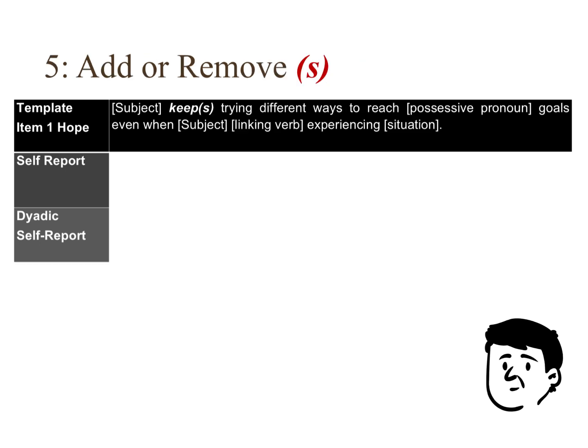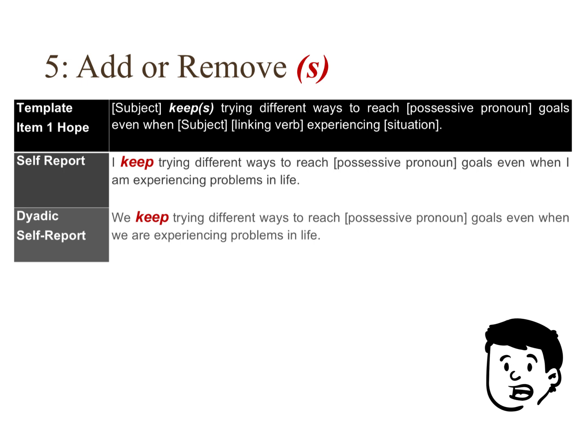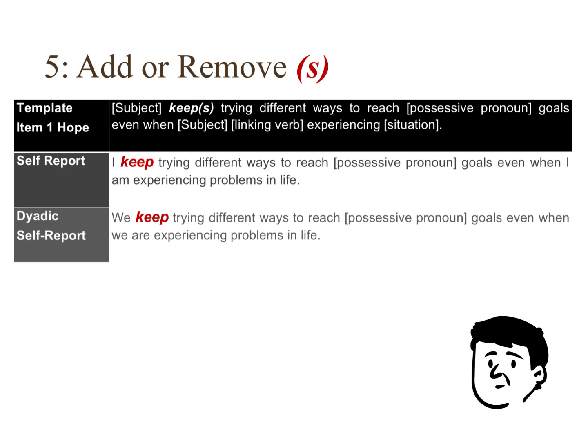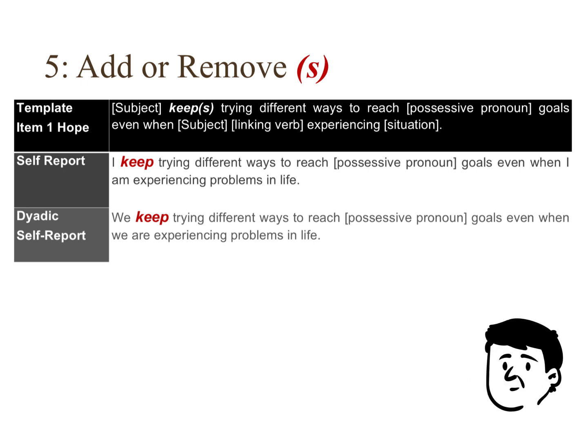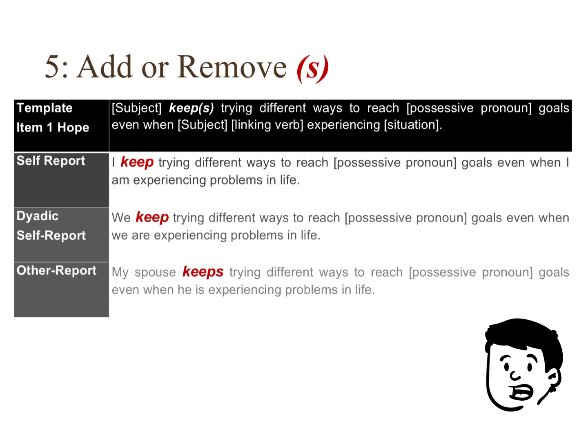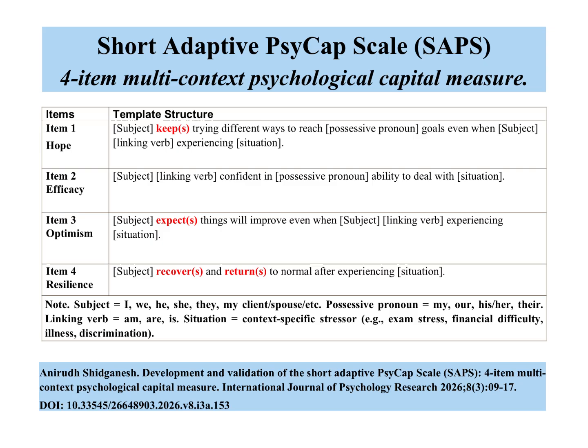Next, refine the sentence structure by adjusting the verb forms, remove s in self and dyadic forms, while keep s in other report. This needs to be done for the words keeps in hope, expects in optimism, and recovers, returns in resilience. It ensures grammatical accuracy without changing meaning.